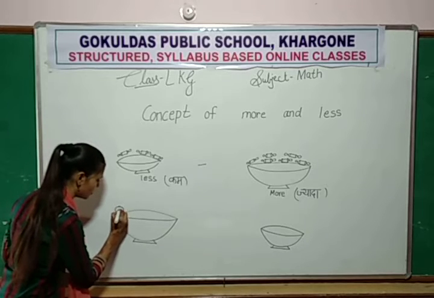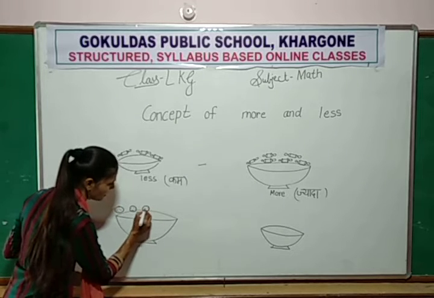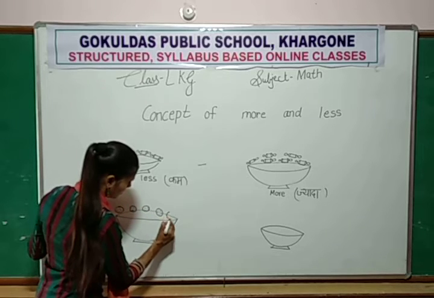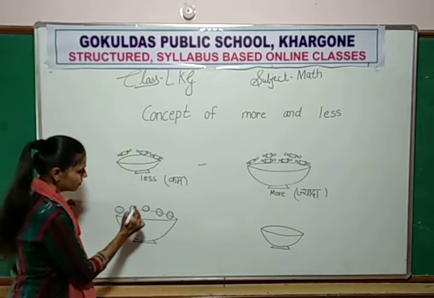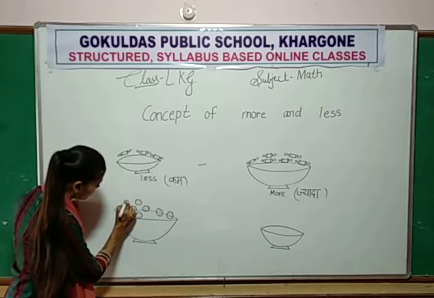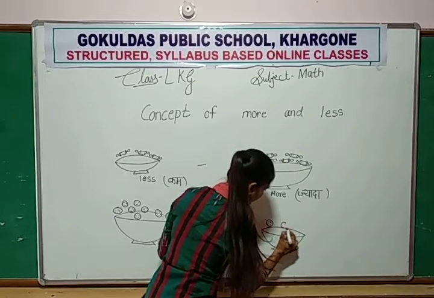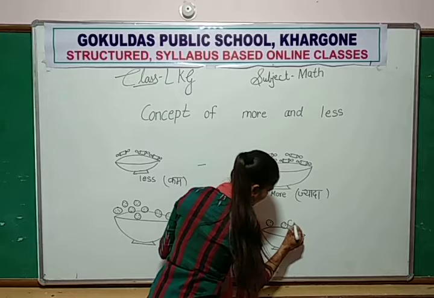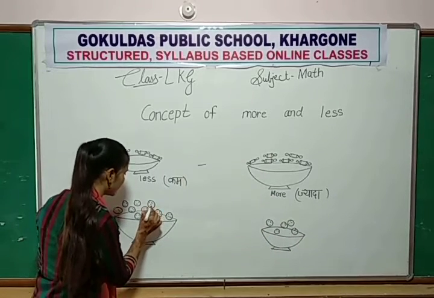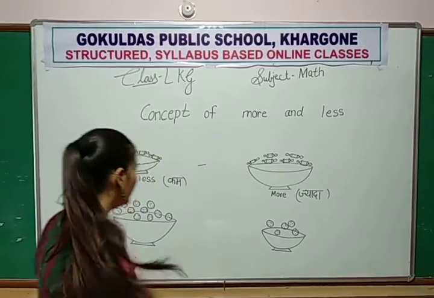Here cookies. You eat? You like cookies? Biscuits? Very good. So you eat cookies and chocolates? Very good. So here cookies and here also cookies. In this plate also have cookies. But now tell me the difference between two plates. What is the difference between two plates? Tell me. Look over here.